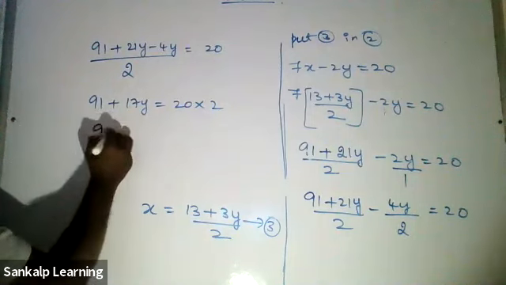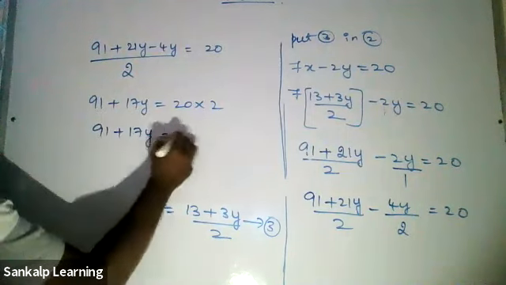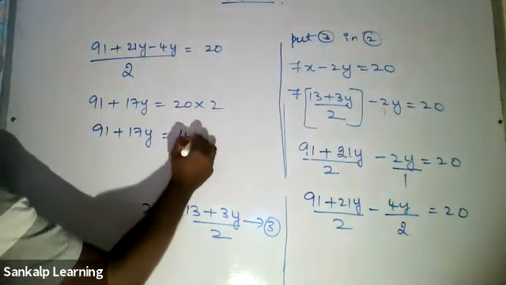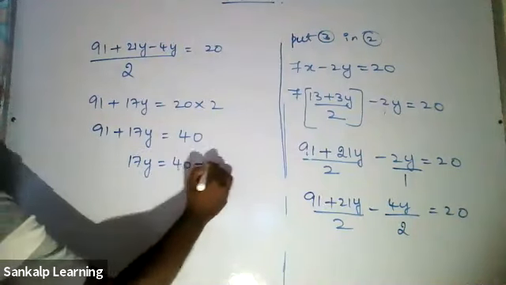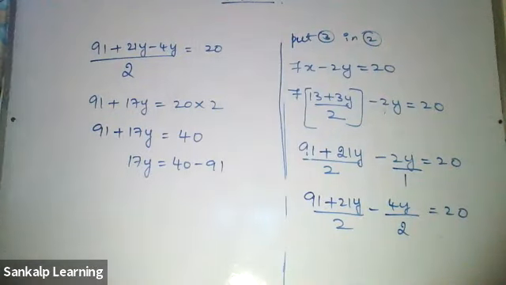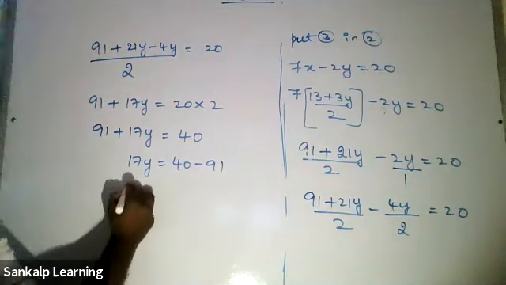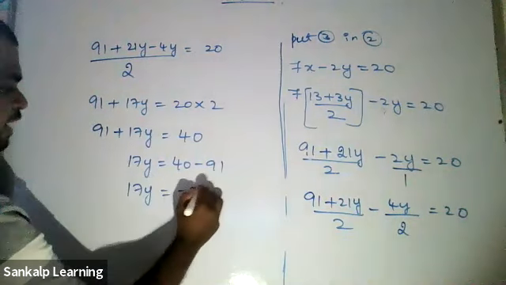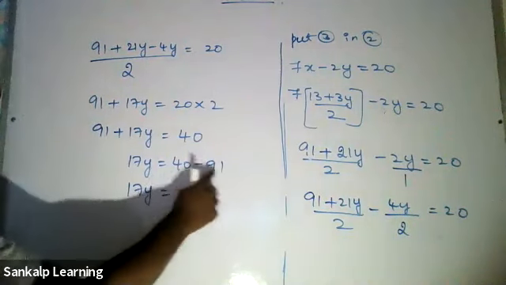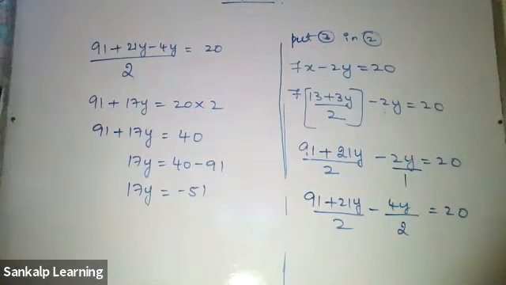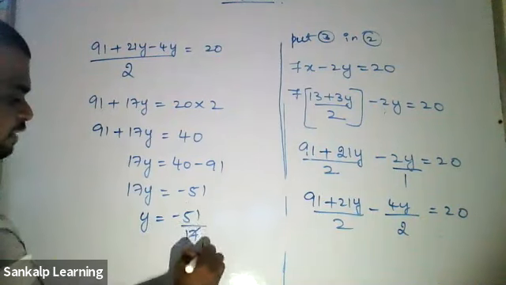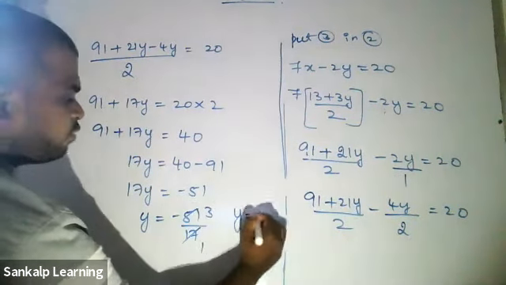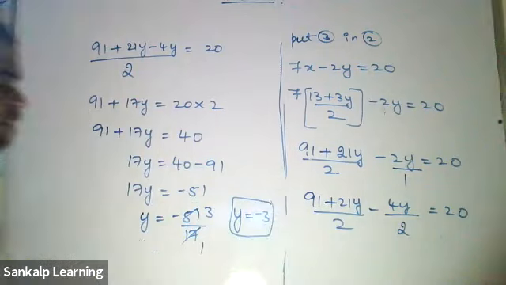So 91 plus 17y equals, what is 2 twenties? 40. Isn't it? Therefore, 17y equals 40 minus 91. Plus 91 to the other side will become minus 91. 17y equals minus 51. I'm just doing 40 minus 91, which is minus 51. Therefore, y is equal to what? Minus 51 by 17. 17 threes are 51. Therefore, the y value is minus 3.